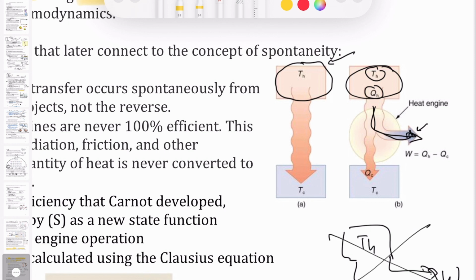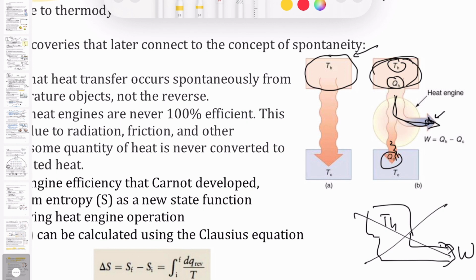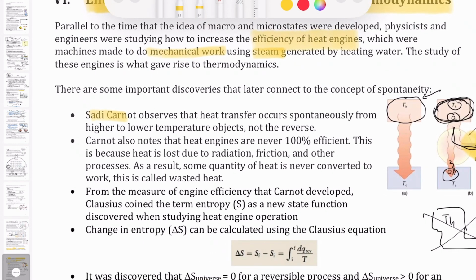This doesn't work. What ends up happening is there's always some amount of heat that is lost, to what we call the colder temperature compartment, and only a certain percentage of this hot steam is able to do work. The efficiency measure is just how much work you get out of the original quantity of heat that you produce. Now, the reason the engines are never 100% efficient is because heat is invariably lost due to various processes like radiation, heat just radiating away from the compartment, friction of the equipment that's being used, like the wheel and other pieces of the machinery, and other processes.